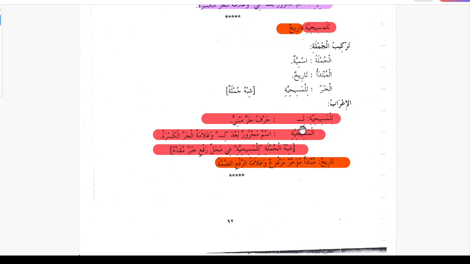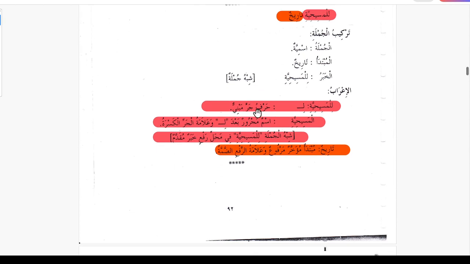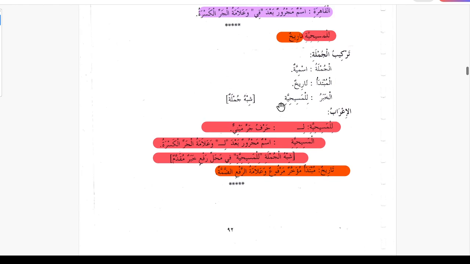Lil masihiyati, so lam is harfu jarrin mabni al kasri. So it is harfu jarrin mabniyun. Al masihiyati ismun majrurun ba'da al lam wa lamatul jarri al kasra. So this is jar wa majrur, and jar majrur shibu jumla lil masihiyati fi mahalli rafin khabar muqaddam.